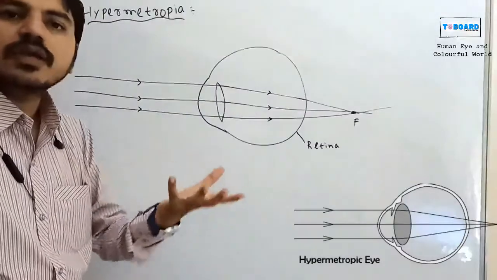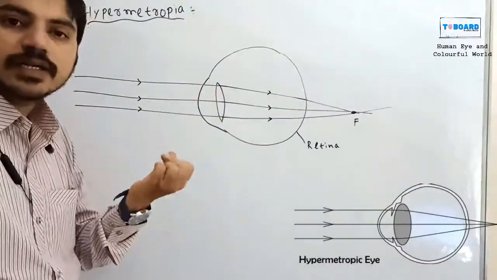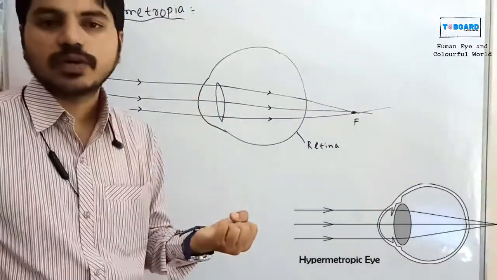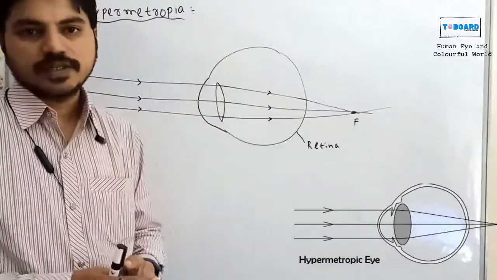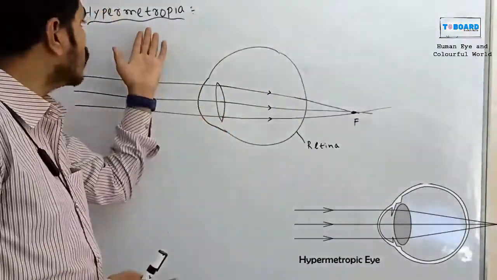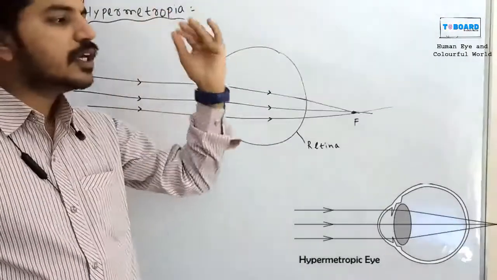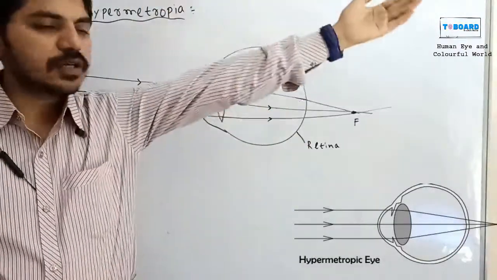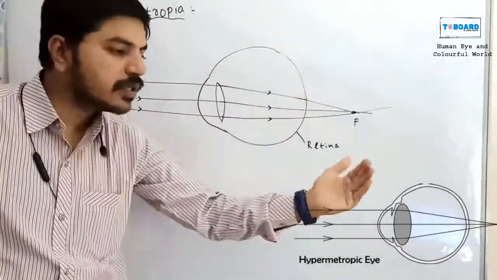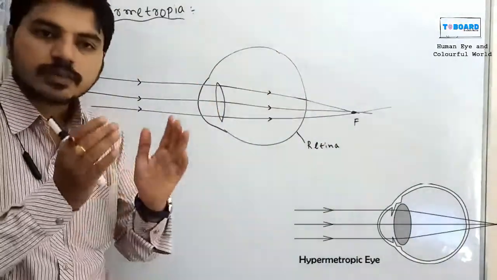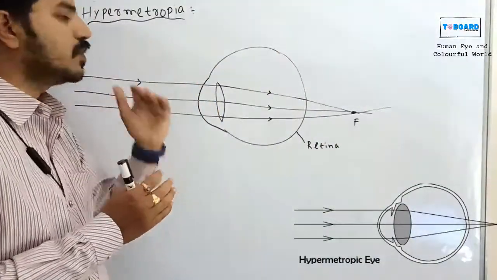Another name is farsightedness. Those people are not seeing the nearby objects. They can see the long distance objects, but not the nearby objects. Those people have the hypermetropia defect.